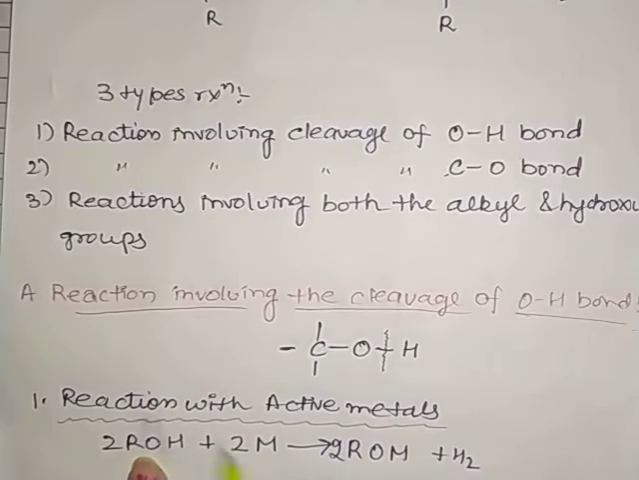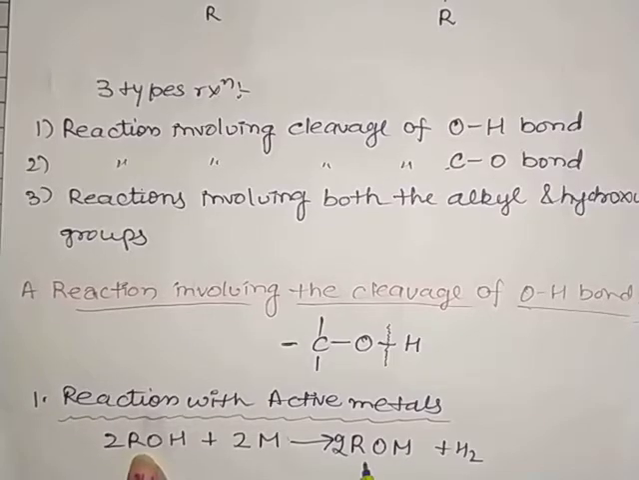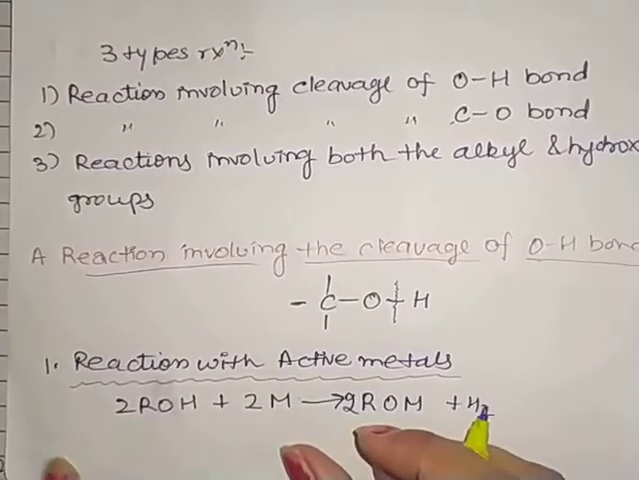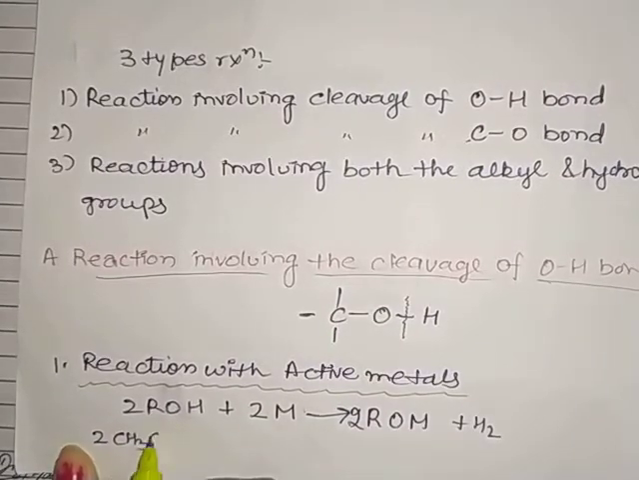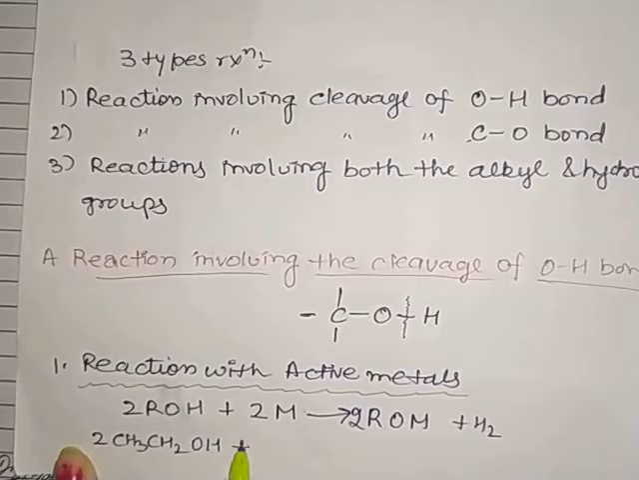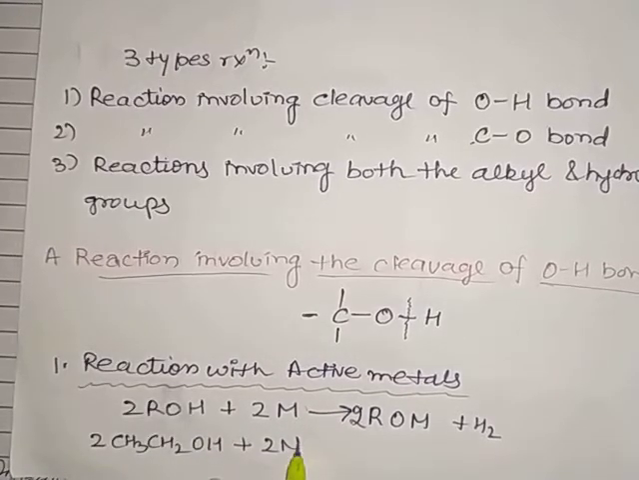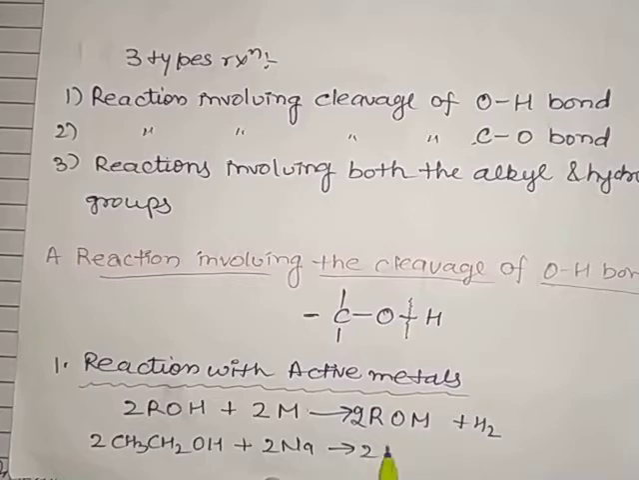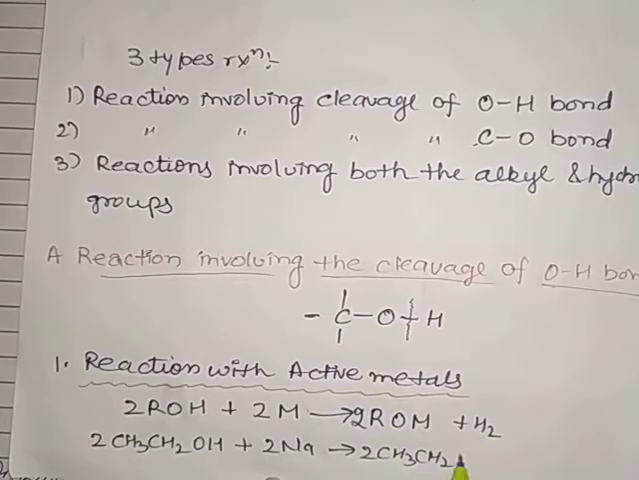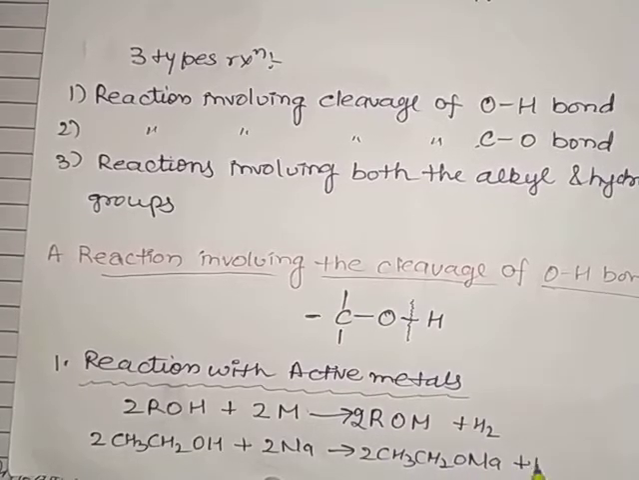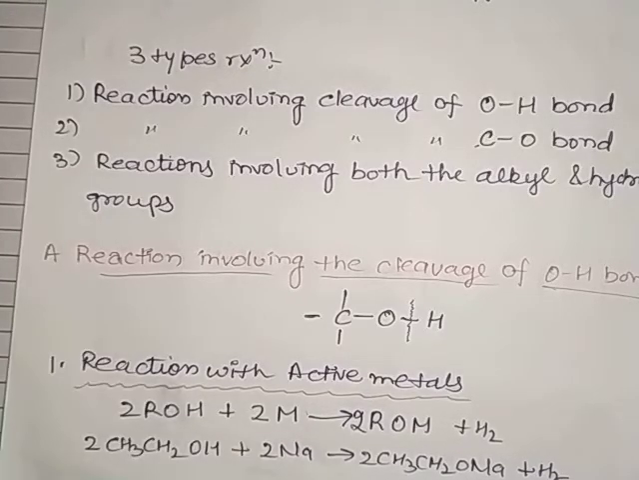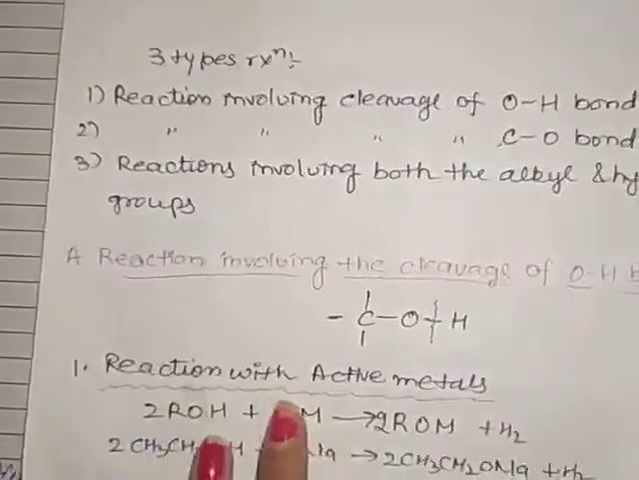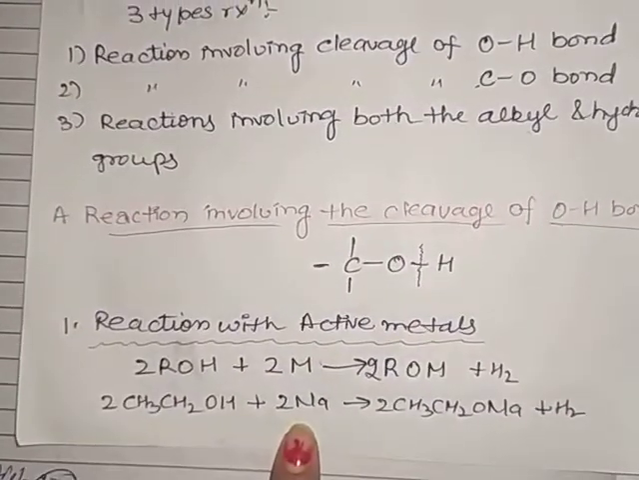R is the alkyl group, and the metal is combined with the alkyl oxygen. Clear? This is the reaction. If we want to write an example, we have 2CH3CH2OH. If I take an active metal, that is sodium, the product formed is 2CH3CH2ONa plus H2. This is known as sodium ethoxide. Similarly, we can do the same reaction for magnesium also.